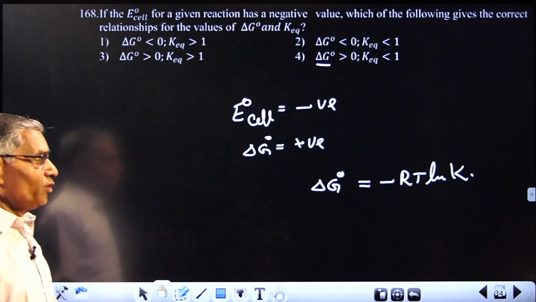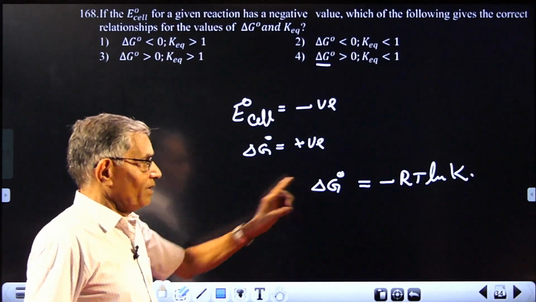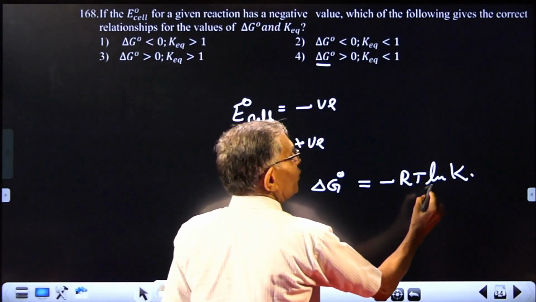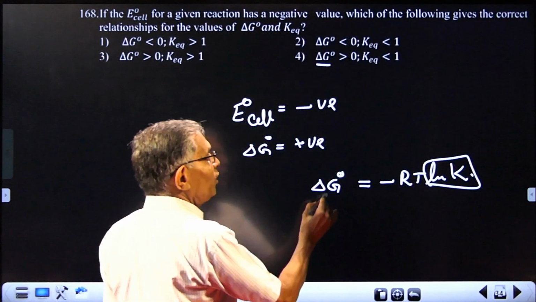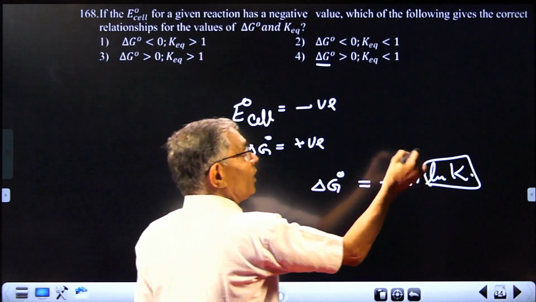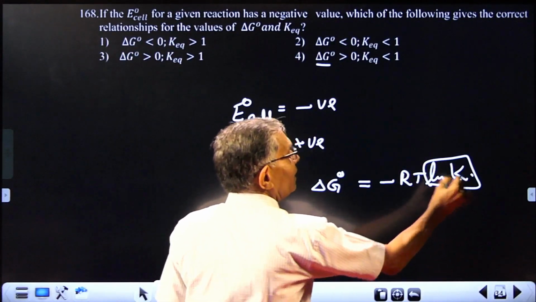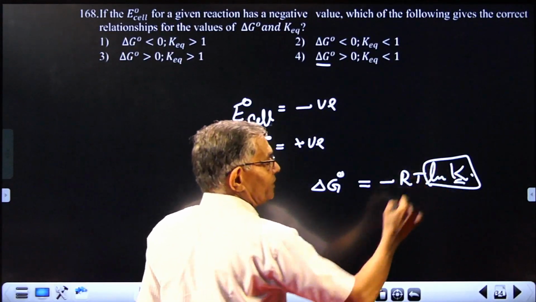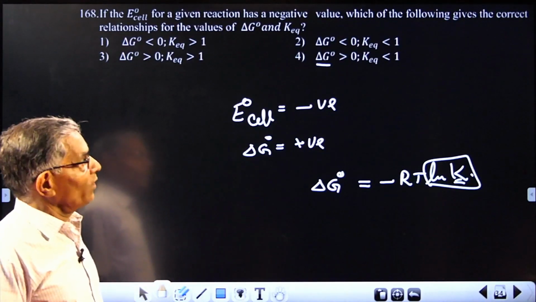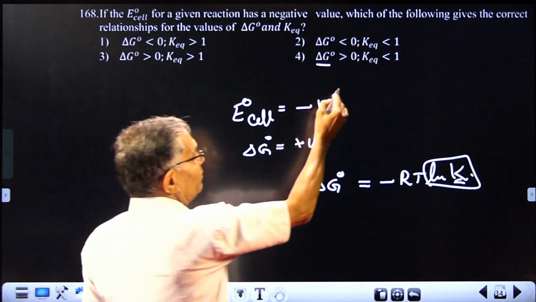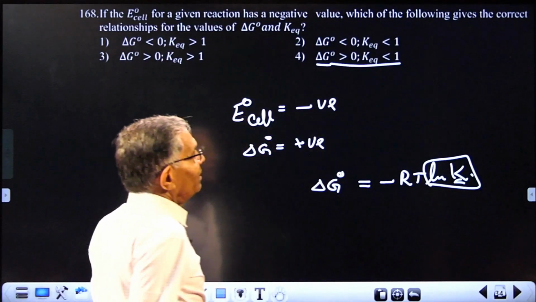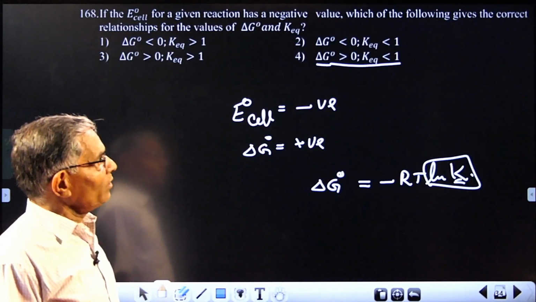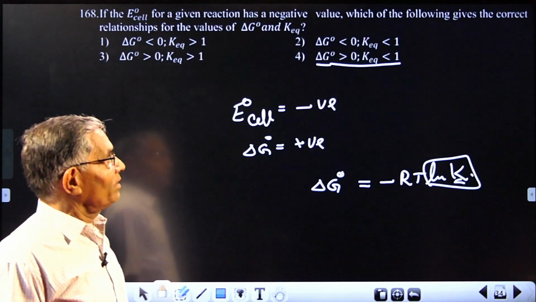And using this equation, when this is positive, log K should be negative, then only the overall value will be positive. Log K will be negative only when K is less than 1. So the applicable answer you can take is delta G 0 greater than 0, K equilibrium less than 1. Answer 4.